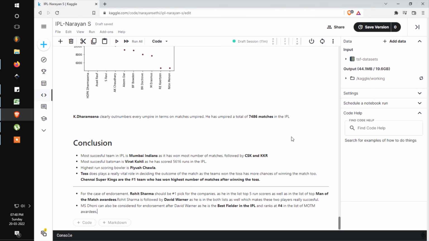Chennai Super Kings are the number one team with the highest ratio of winning the match after winning the toss. For the case of endorsement, the question that was asked, I think Rohit Sharma would be my number one pick for the company's endorsement, as he is in the list of top 5 run scorers and in the list of top 5 Man of the Match awardees as well. And I think David Warner would be my second pick, since he is in both lists, but he is below Rohit Sharma. The third pick for my endorsement would be MS Dhoni, as he is the best fielder in the IPL from the dataset given to me, and ranks at number 4 in the list of Man of the Match awardees.